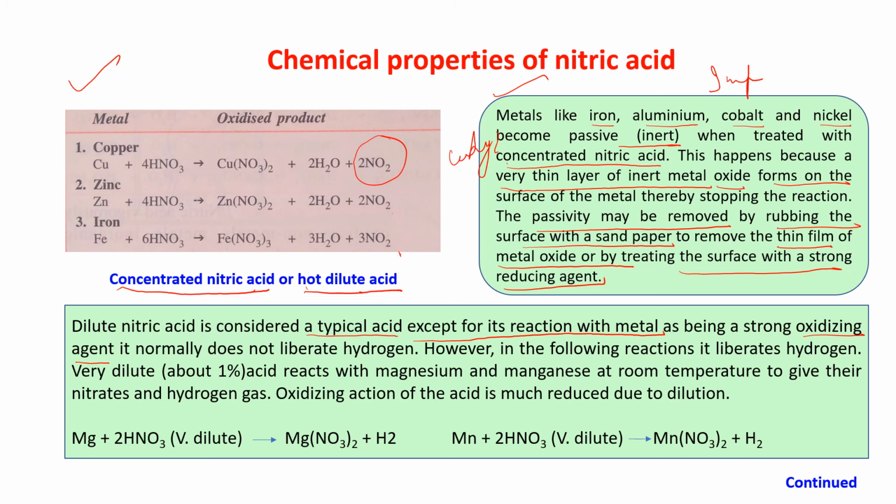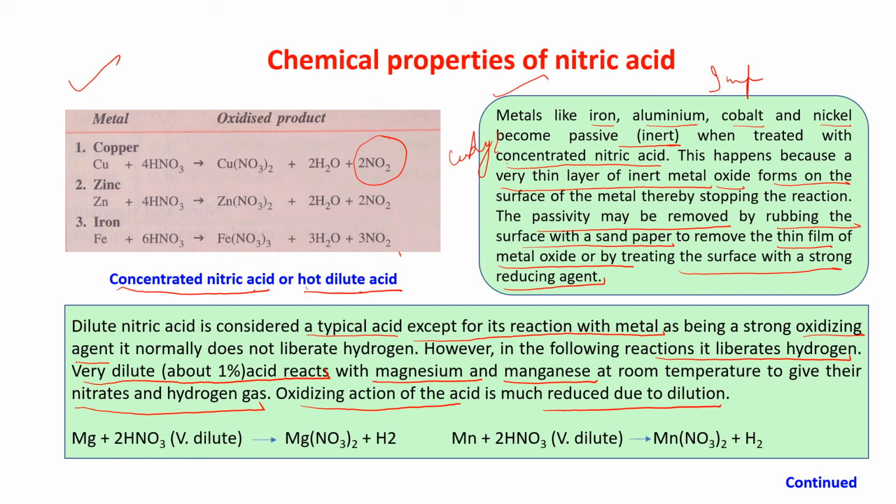However, in the following reactions, it liberates hydrogen: a very dilute, about 1% acid, when it reacts with magnesium or manganese at room temperature to give their nitrates and hydrogen gas. Oxidizing action of acid is much reduced due to dilution.